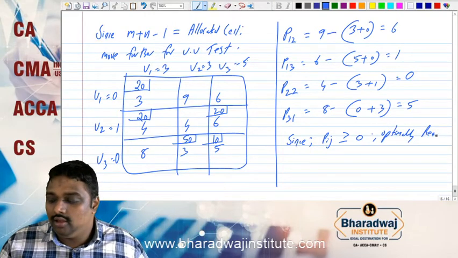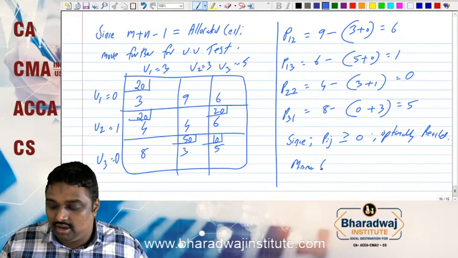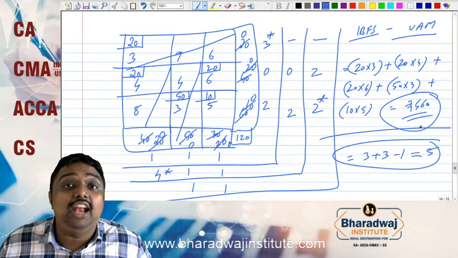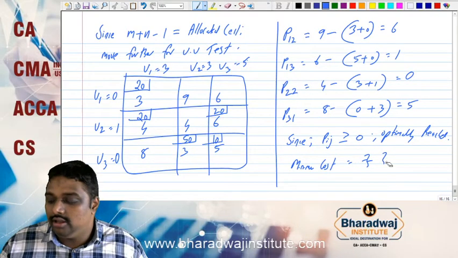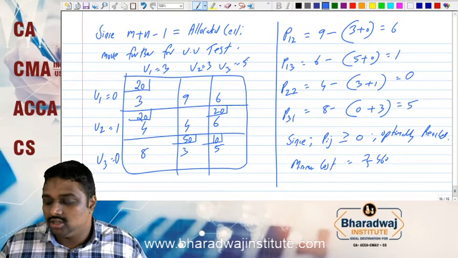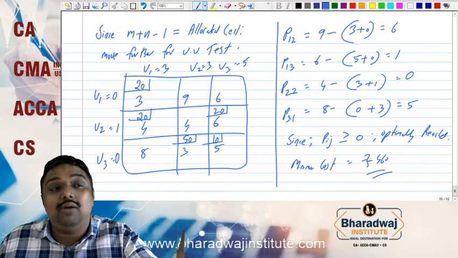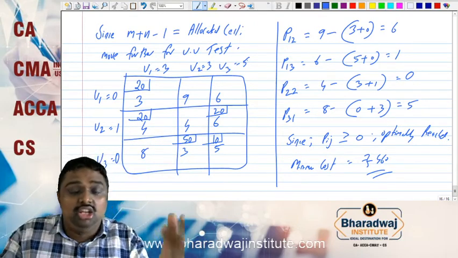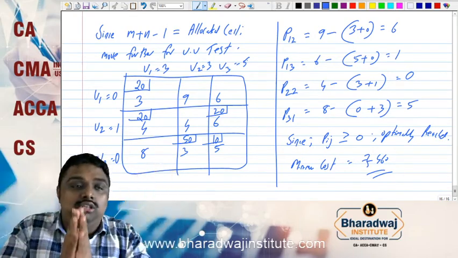If optimality is reached, the meaning is that the minimum cost will be, what is the cost? We got 460 in the IBFS. That will be the cost. We cannot reduce further. So the minimum cost will be 460. Suppose if a minus is coming, right now the allocation is not proper. We have to make changes in the allocation so that we can reduce the cost further.